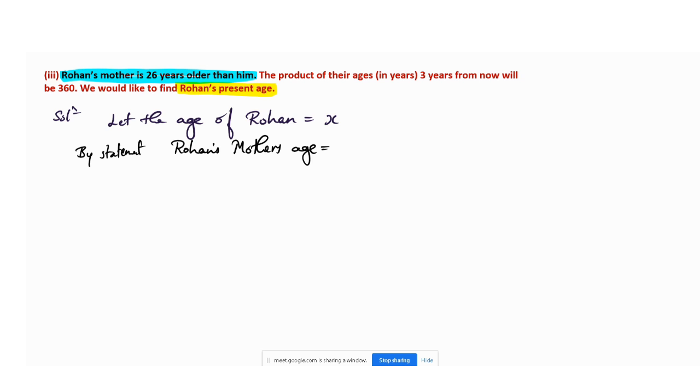For example, if your age is 10 and your elder brother or cousin is 6 years older, what will you do? Plus 6. So his age will be 16. Six years more means we have to add. Similarly here, they have given 26 years more. So it is x plus 26. His mother's age will be x plus 26. That is the second thing.